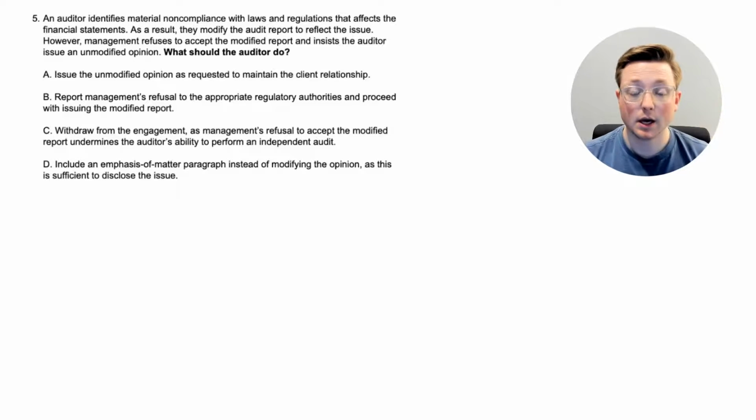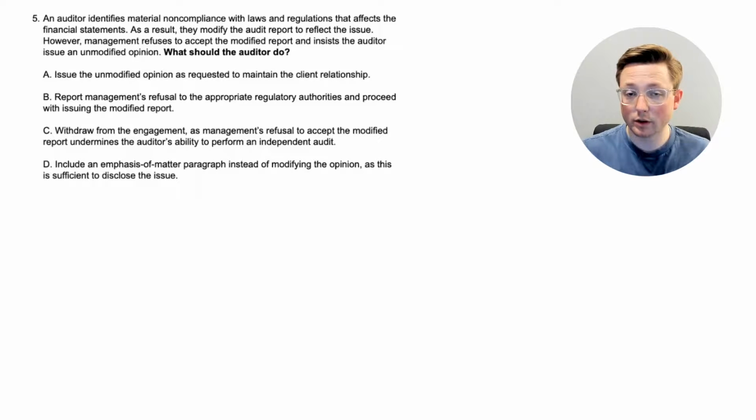Let's go through the options. Option A, issue the unmodified opinion as requested to maintain the client relationship. Option B, report management's refusal to the appropriate regulatory authorities and proceed with issuing the modified report. Option C, withdraw from the engagement as management's refusal to accept the modified report undermines the auditor's ability to perform an independent audit. And option D, include an emphasis of matter paragraph instead of modifying the opinion, as this is sufficient to disclose the issue.